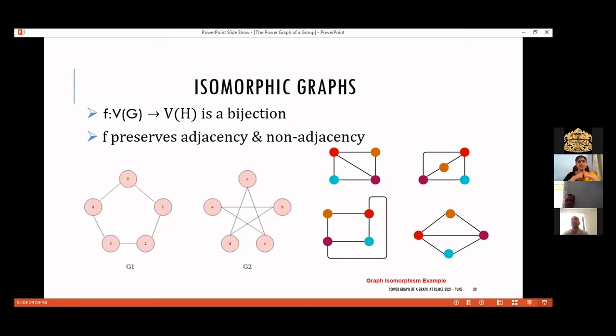You can have infinitely many different drawings of a particular graph, because even a single edge can be drawn in infinitely many different ways. It's not necessary that an edge is a straight line. You can have a curve. And between 2 points, you can draw as many curves as you want. Each drawing gives you an isomorphic copy of the same graph. So the drawings are not unique. In fact, for a single graph, you can have infinitely many different drawings. But if such a relation is maintained, that is, both adjacency and non-adjacency are maintained, those two graphs are isomorphic for us.